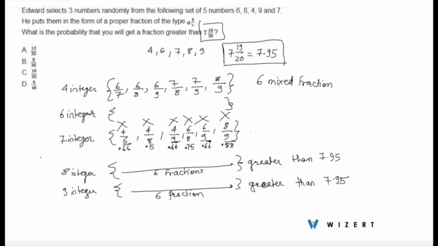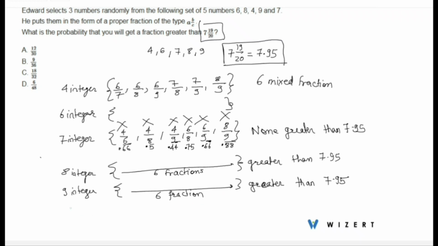So this is also not greater than 7.95. So all the favorable outcomes which are greater than 7.95 are these 12 fractions.